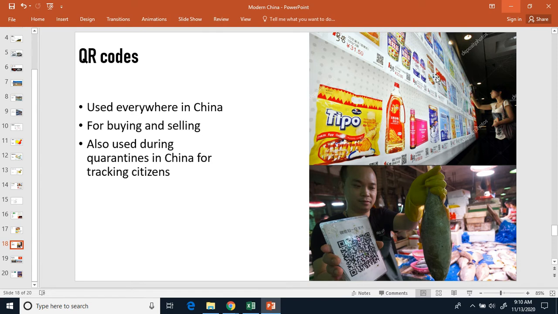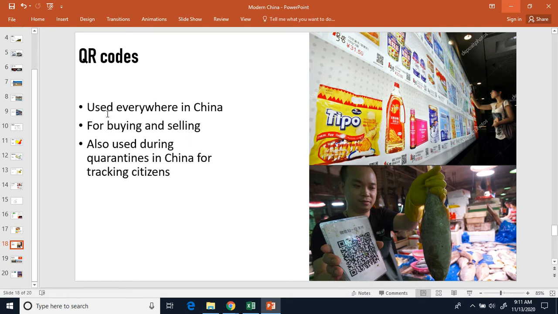This right here, up in the top picture. So what this person is doing, they're using their smartphone. They're scanning one of these items here. So they scan the QR code for these items. When you scan the code for it, the supermarket then gives it to you. So all you have to do is scan the items that you want, and then the supermarket brings it to you. So that's how it works. So you scan, it pays, they bring you the items.